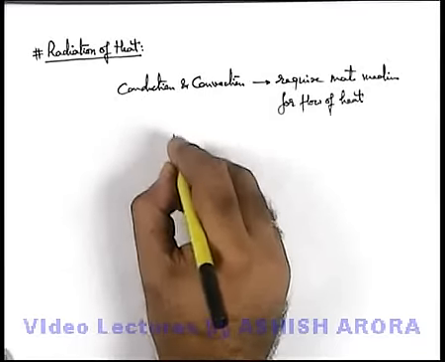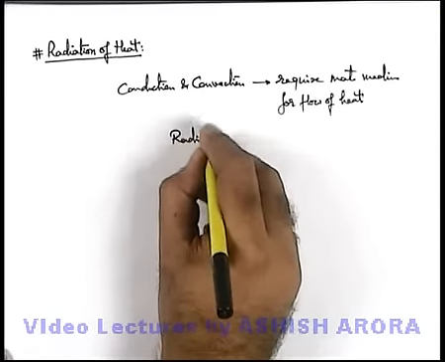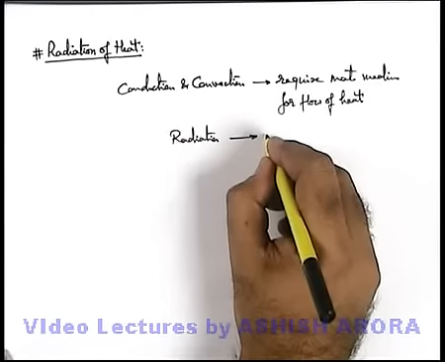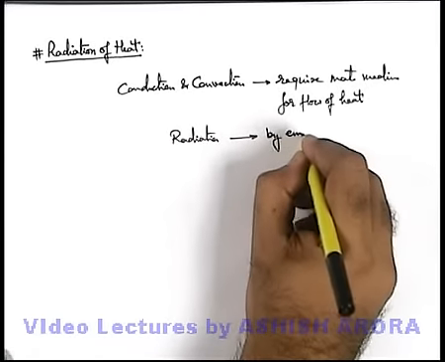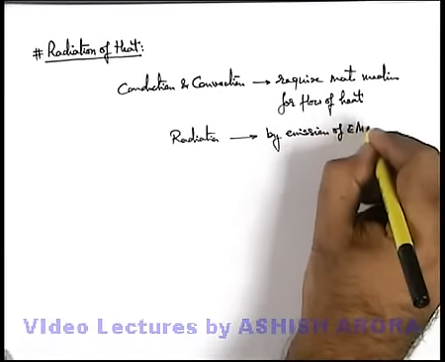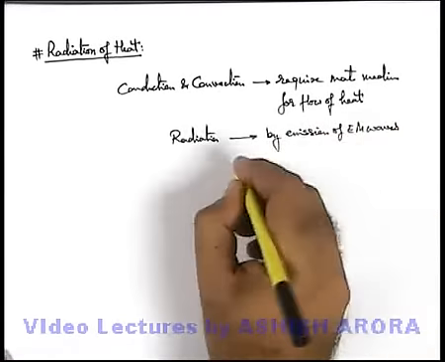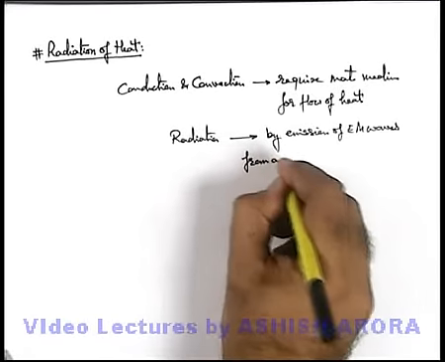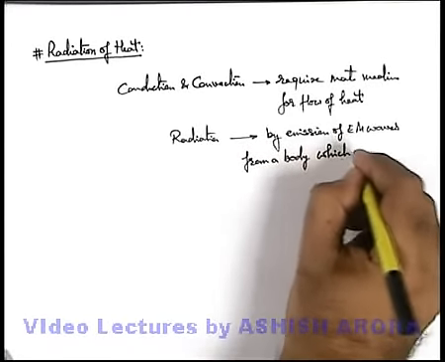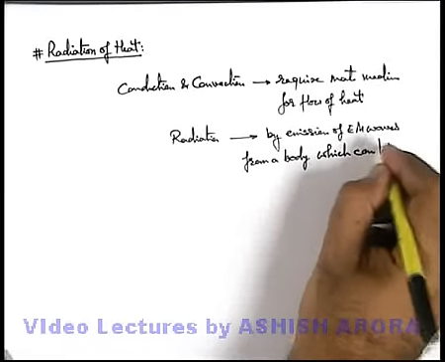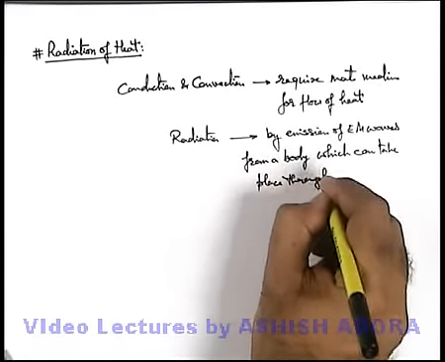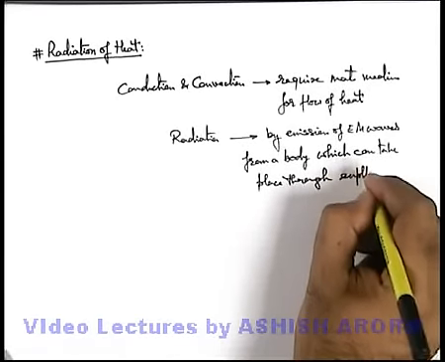When we talk about the phenomenon of radiation, we can state this as emission of electromagnetic waves from a body which can take place through empty space also.